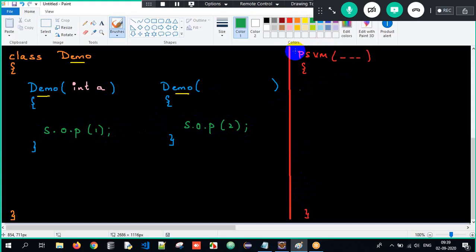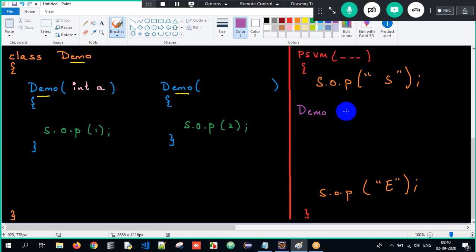That's it, guys. Common sense: whenever you create an object, that is when the constructor will get called. For my understanding, I will write start at the beginning, and at the last, I will write end. Start and end. Now apply common sense and tell me, if I write Demo d equals new Demo of